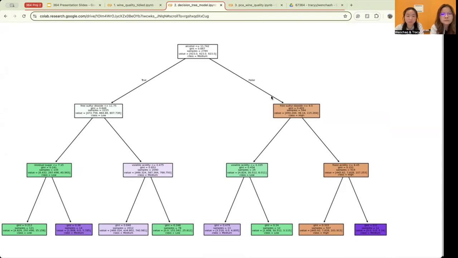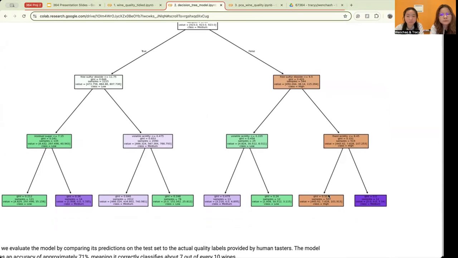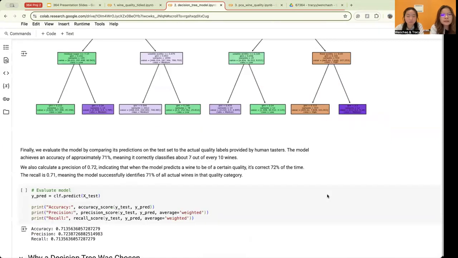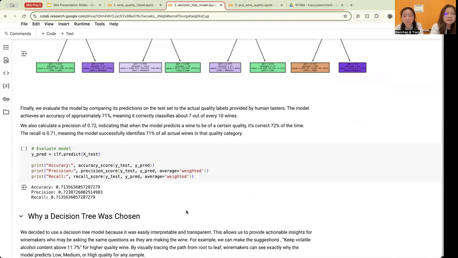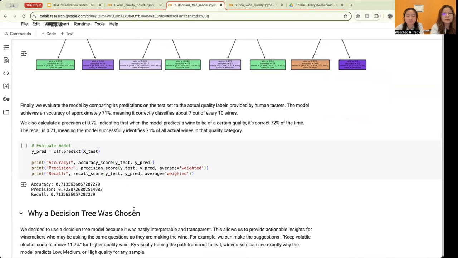And if it's above, it leads to higher quality wine, showcased in orange. And lastly, we evaluated the model using accuracy, precision, and recall. With an accuracy of approximately 71%, it means that it's correctly classifying 7 out of 10 wines.